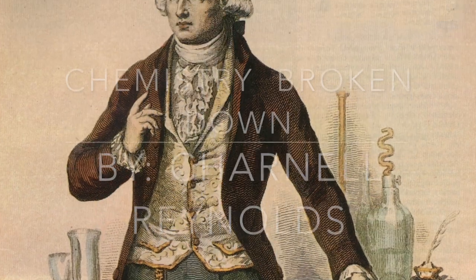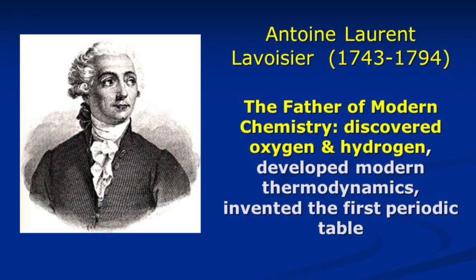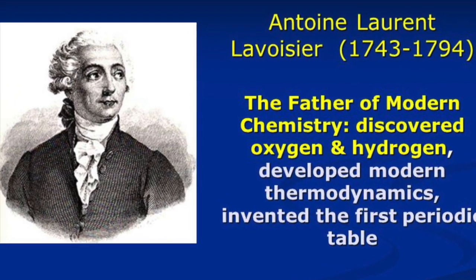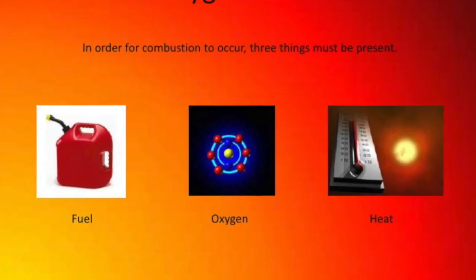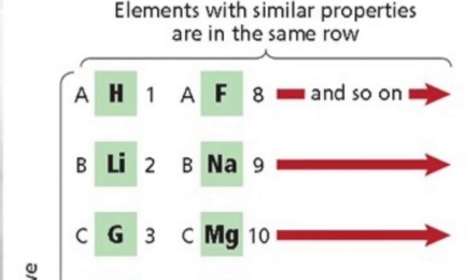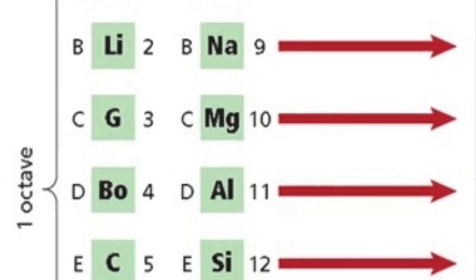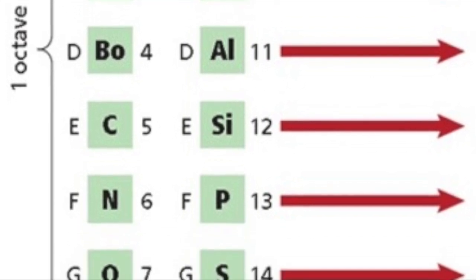Antoine Laurent Lavoisier impacted chemistry. He made a theory about the reactivity of oxygen. He's known for discovering the role oxygen plays in combustion. Next is John Newlands, who made the law of octaves in 1864 and also arranged the periodic table by relative atomic mass. But if it wasn't for the next two, he couldn't do the task.